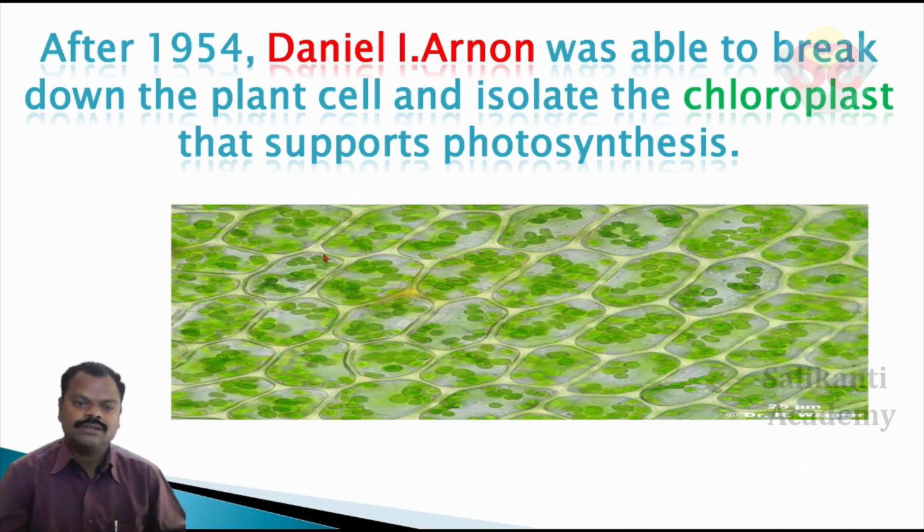See children, these green colored circle parts are the chloroplasts. He carefully collects the chloroplast. Up to 1954, many scientists tried to collect the chloroplast, but they were not successful.